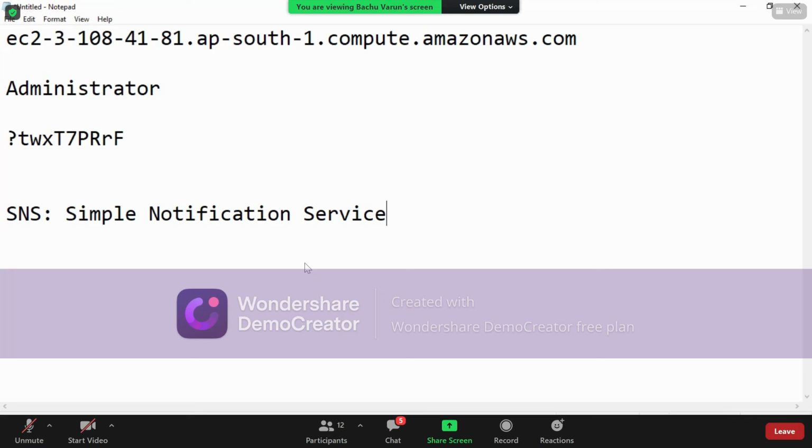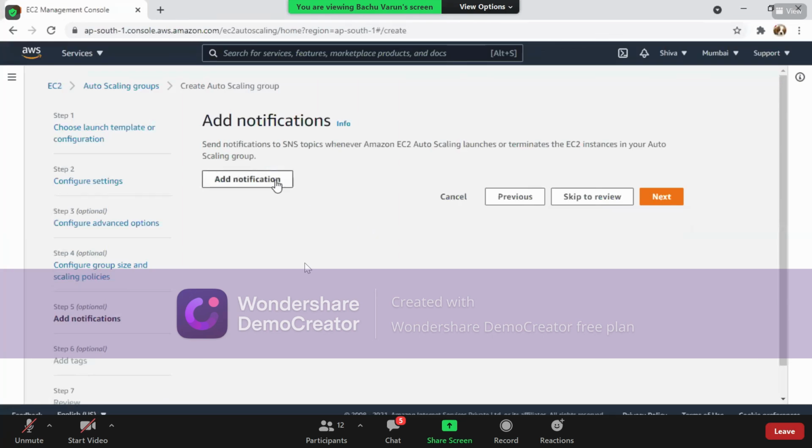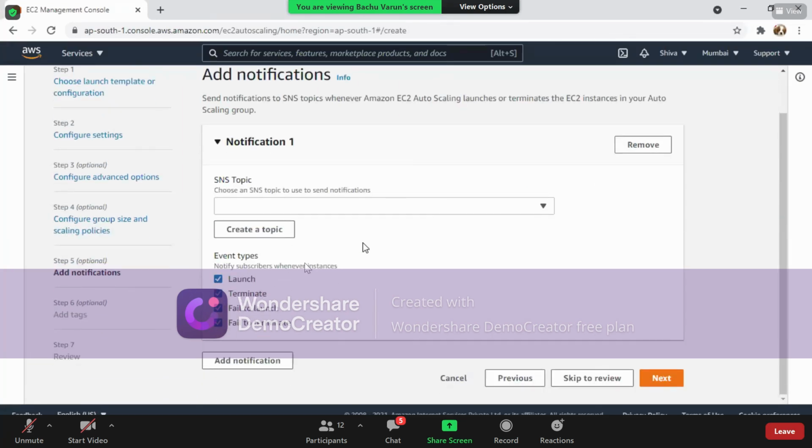Here, this can be provided in two ways. One is you can get a mobile message, that is SMS, or you can get an email, right? By default, the email option is selected, and if you want another service called SMS, then you have to select that option. So add notification you can provide here.